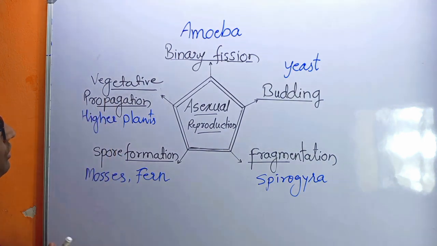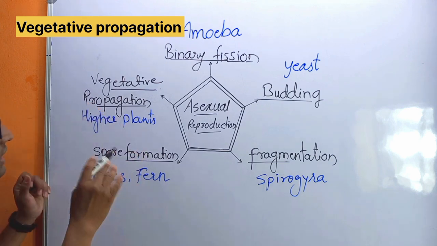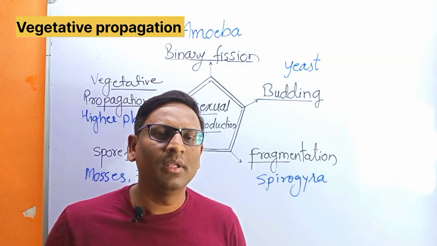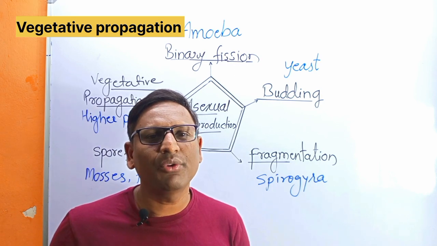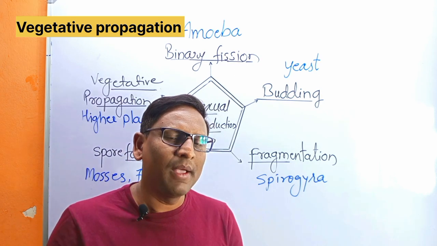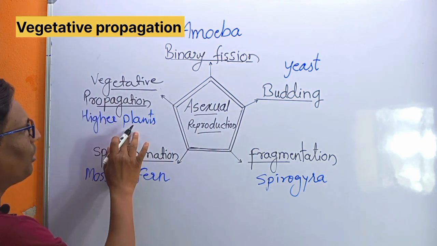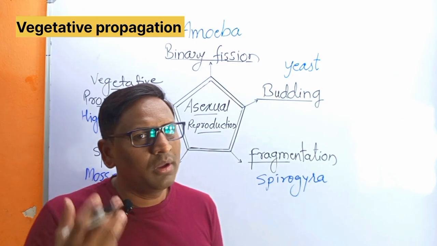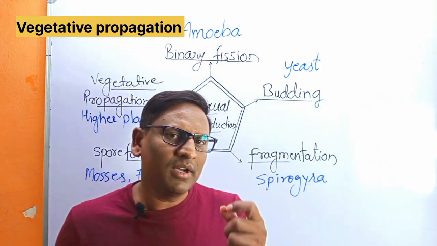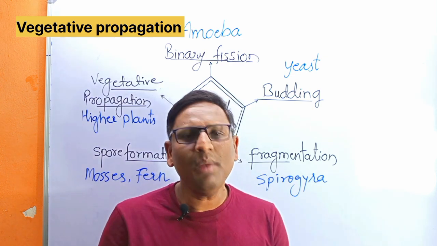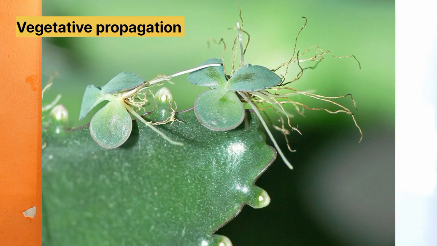Last, vegetative propagation. This is a kind of asexual reproduction seen in higher plants. As you know, flowering plants show sexual reproduction, but sometimes they also perform vegetative propagation or vegetative reproduction. In this case, gametes are not produced. The same organism develops a new plant body, a plantlet, on itself.